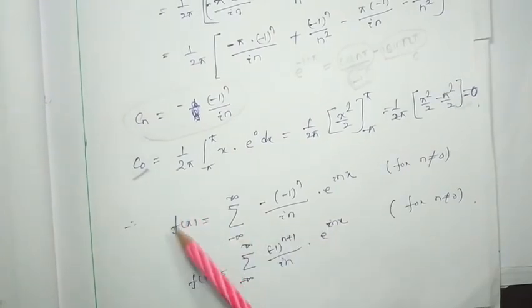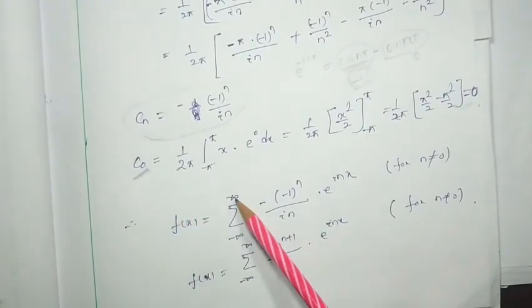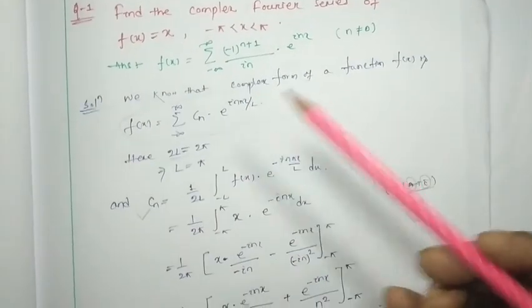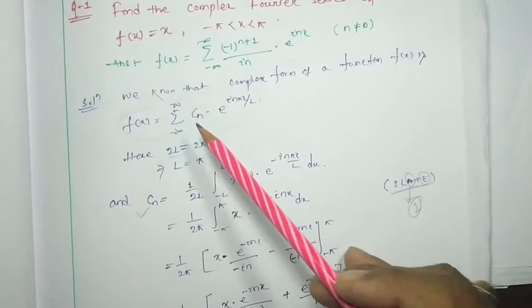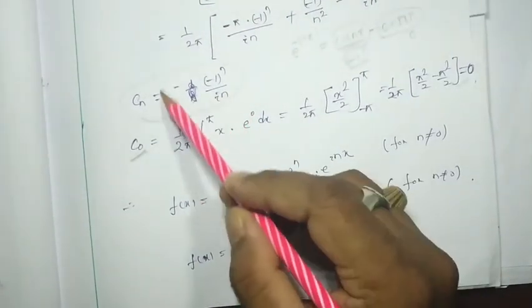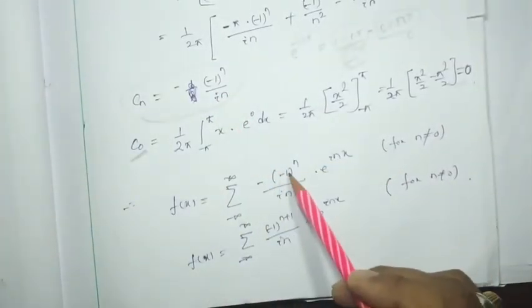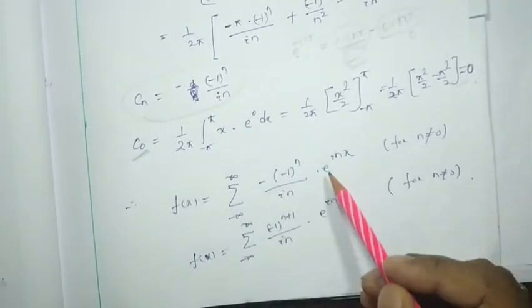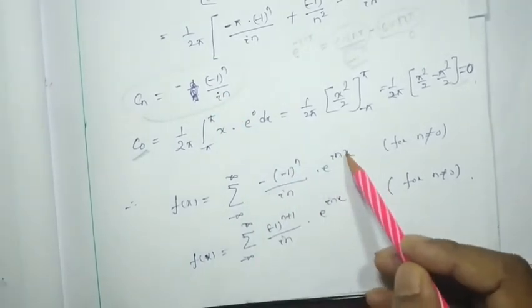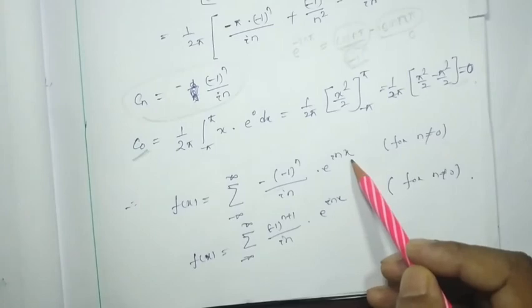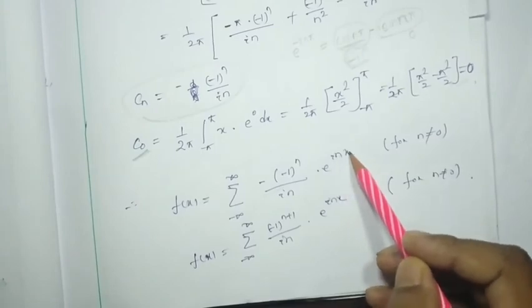Okay. So f(x) will be equal to the sum from minus infinity to infinity of Cn e to the power i n pi x by L. Only we have to put the Cn value over here. The Cn value is nothing but minus into minus 1 to the power n by i n into e to the power i n pi x by L. L is nothing but pi, so i n x.